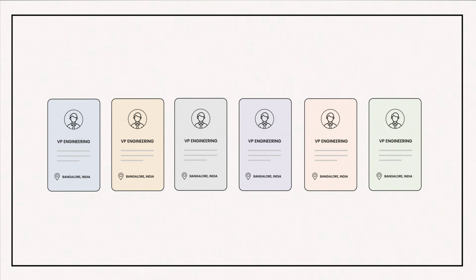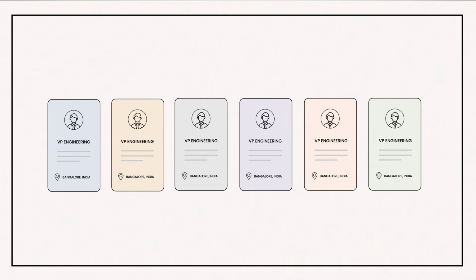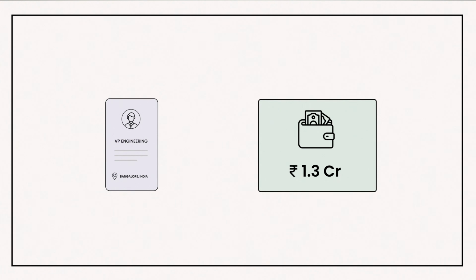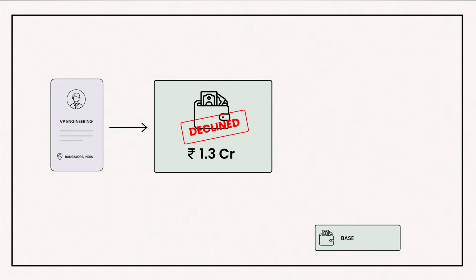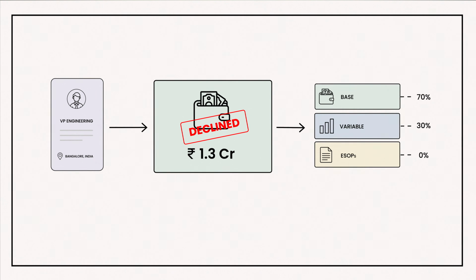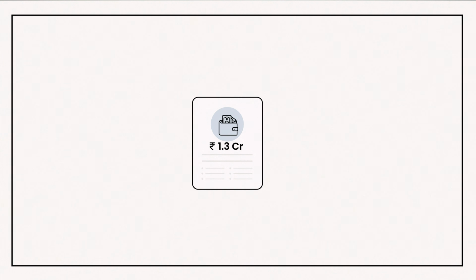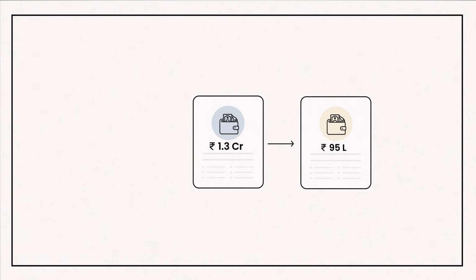In 2025, we ran a VP engineering search for an IT GCC in Bangalore. The comp was at market, about 1.3 CR. The candidate was exceptional, built teams, exactly what the briefing was, but he declined. Not because of the base, but because there were no ESOPs, and the 30% variable was tied to his global KPIs, which he didn't have control over. On paper, it was 1.3 CR. In reality, it was about 95 lakhs.